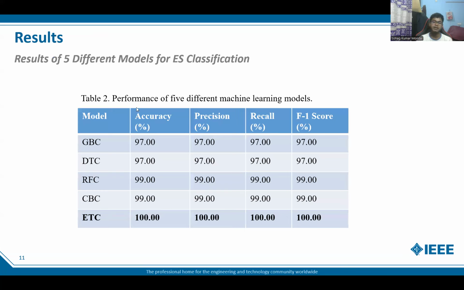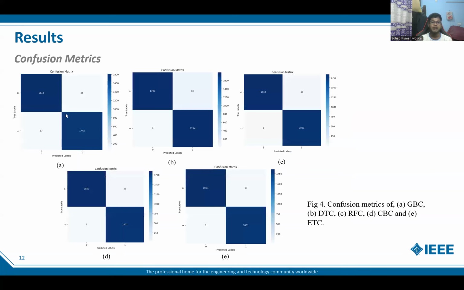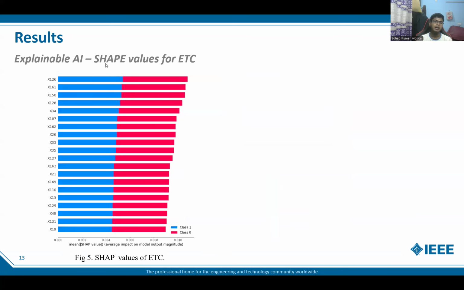Here are the results from our models. We can see the models and the corresponding evaluation metrics of each model, and it is noted that the extra tree classifier performs better, with 100% accuracy, precision, recall, and F1 score. Here is the confusion matrix of the corresponding models. And this is our explainable AI, SHAP values for the extra tree classifier.